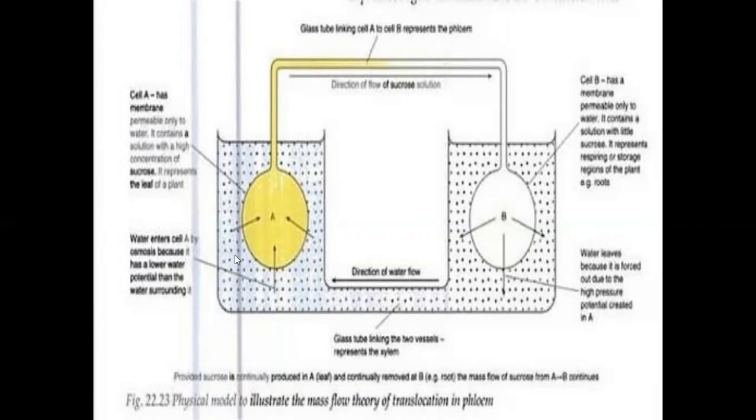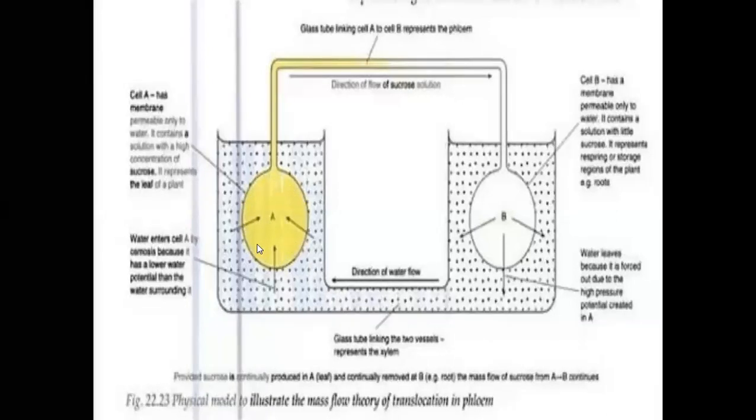According to osmosis, the low concentration moves to the high concentration through the semi-permeable membrane.